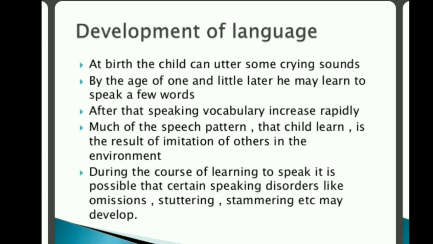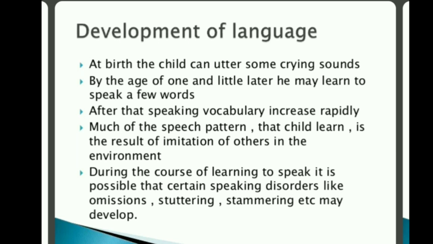Development of language. This we will discuss in a separate video in detail because it is given in the syllabus, but for now let us see how the development of language occurs in a child as a cognitive development. At birth, we know a child only gives out crying sounds, no talking. Then at the age of 1 and a little later, he may learn a few words. From 1 to 1.5 years, he learns one or two words. That is what we call babbling.